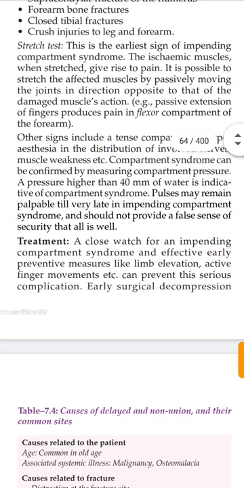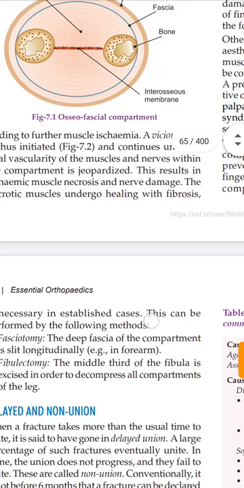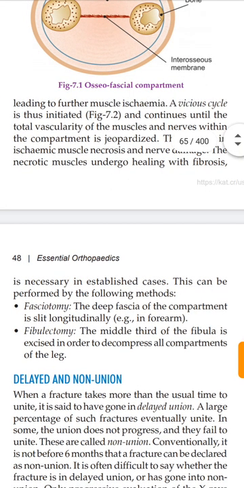Treatment: a close watch for impending compartment syndrome and effective early preventive measures like limb elevation and active finger movement can prevent this serious complication. Early surgical decompression is necessary in an established case. This can be performed by the following methods: